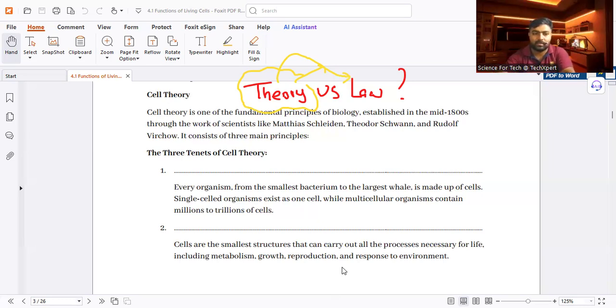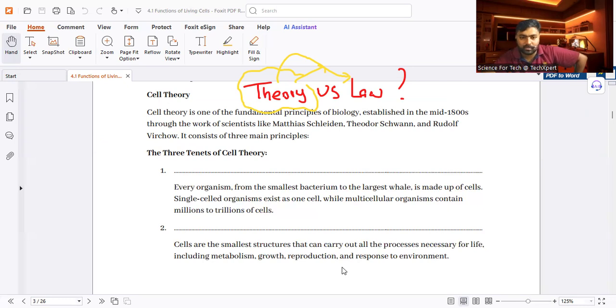Then cell theory. In cell theory, there are three clauses. Cell theory has three statements.